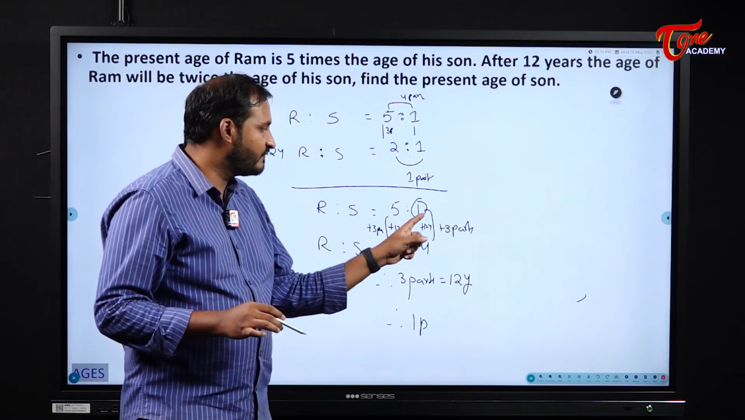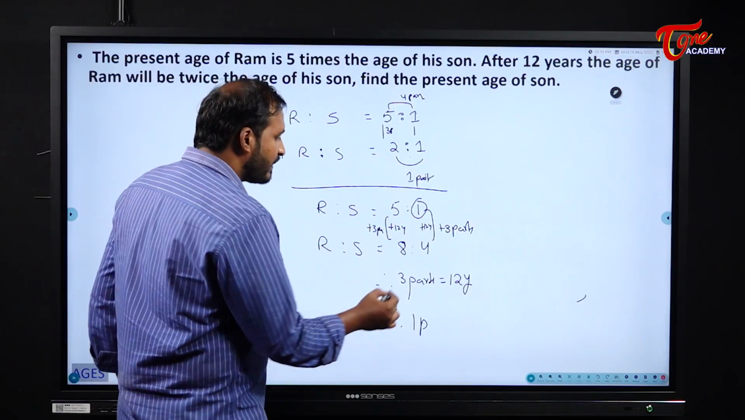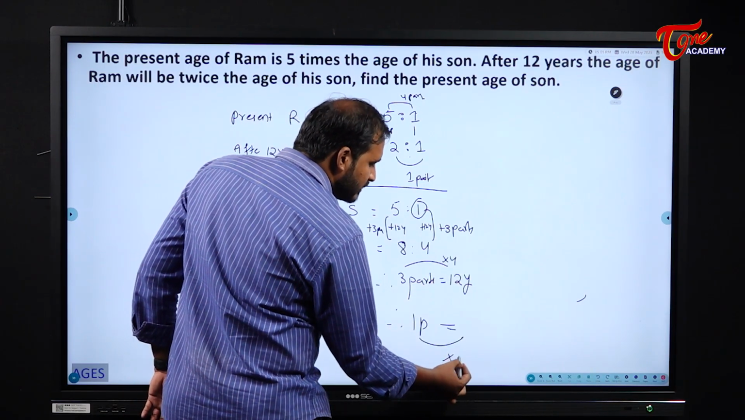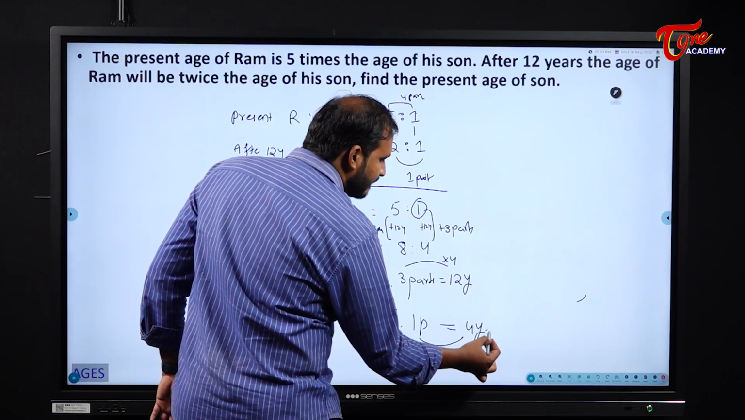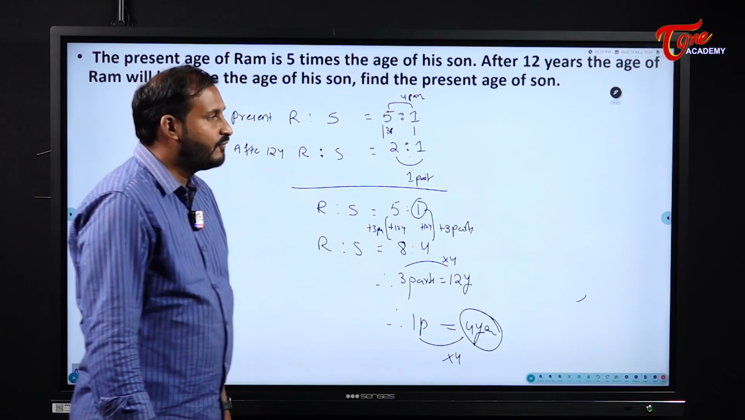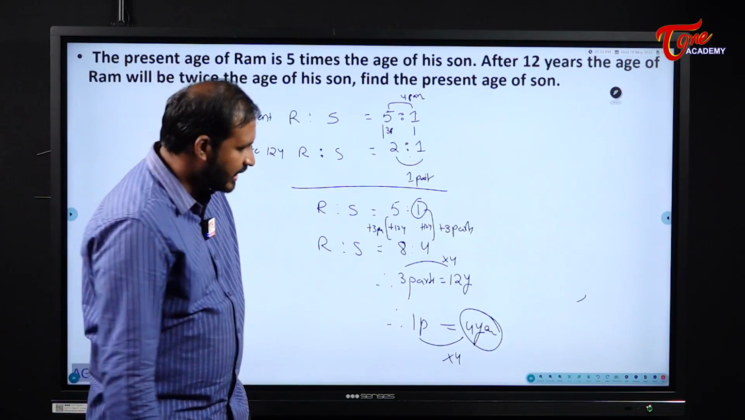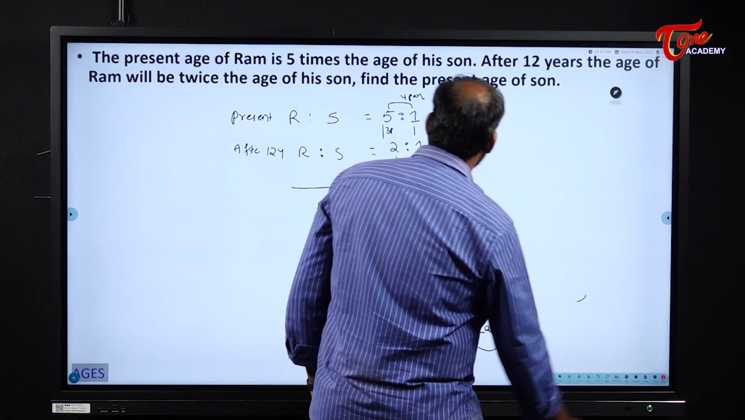So present age of son is how many parts? 1 part. So 1 part will become how much? 3 4s are 12, so 1 4 is 4 years. So the present age of son will be 4 years. Understood? Right. Next problem.